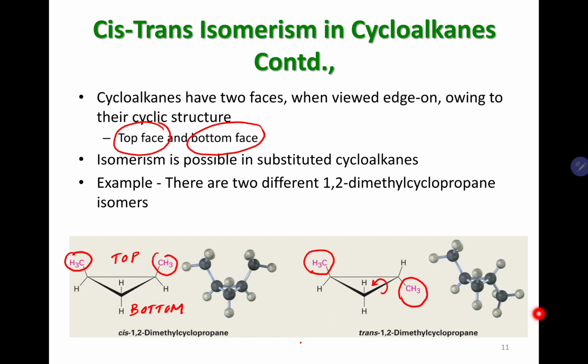When you consider the three-dimensional aspects, having two substituents on the top face is completely different from having two substituents on opposite faces. So therefore, we have to consider them as isomers, and that is exactly what we do here. Even though these 1,2-dimethylcyclopropanes have the same chemical structure, the arrangement of the two substituents, the two methyl groups, is different based on the location of the CH3 groups. So therefore, they fall under cis-trans isomerism.